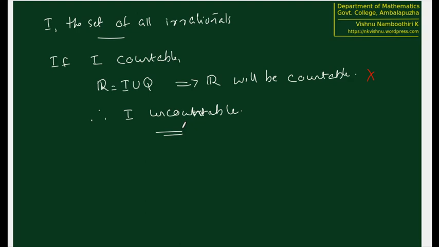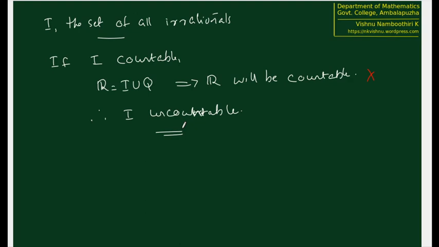Therefore, in some sense, we have just now seen that if we choose a subset of a countable set, we are again getting either a countable set or a finite set. So subsets of countable sets are all going to be countable or finite. In other words, finiteness is just below countability.